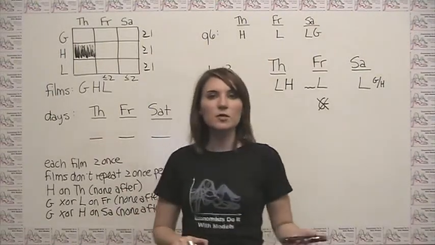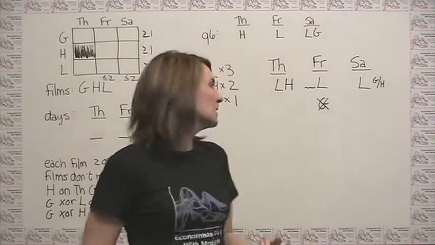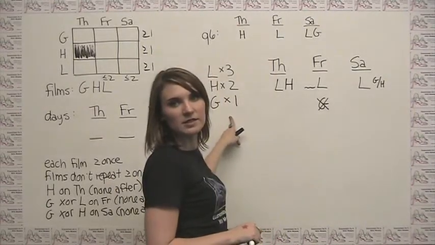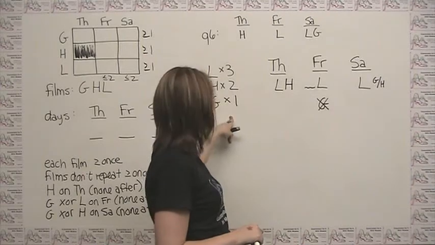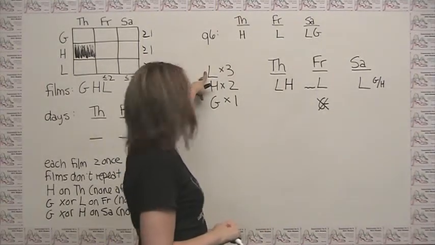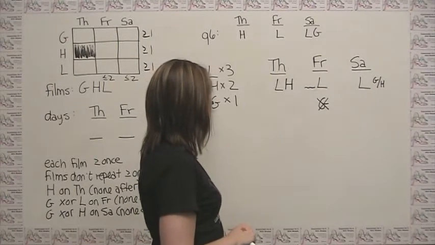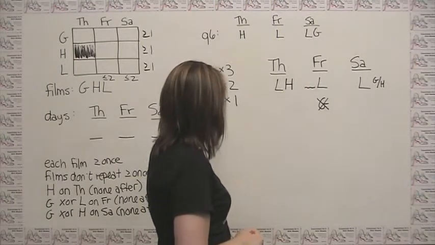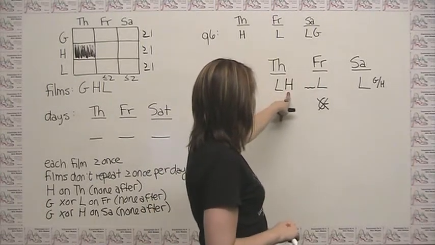Now let's learn from what we did in the previous question and say let's explicitly come back and look at this 3-2-1 issue and see if there's anything else that we can do. We've already taken care of the fact that L has to go 3 times. We now know that there have to be 2 H's. So in this situation here, we've accounted for one of them.